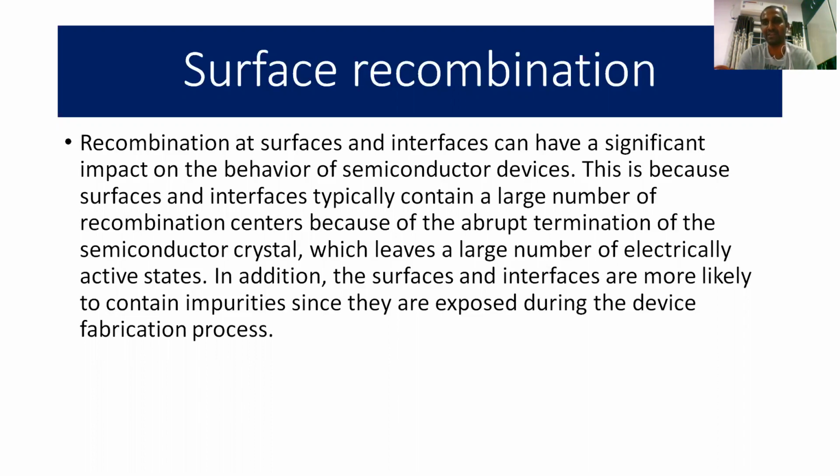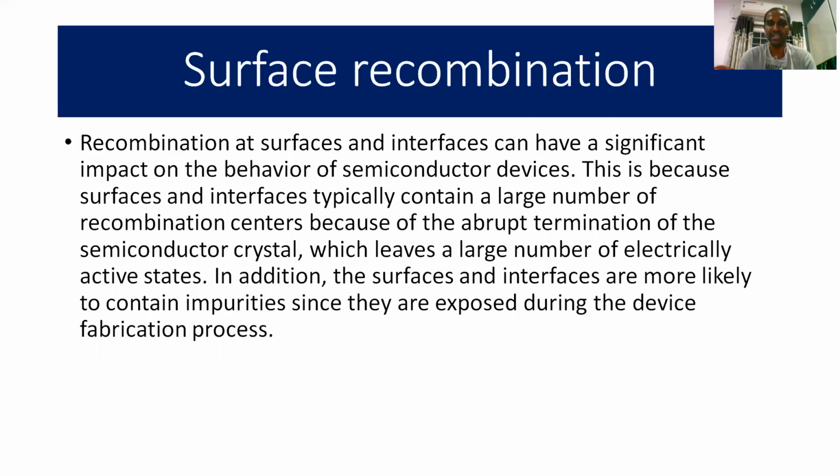This is because surfaces and interfaces typically contain a large number of recombination centers. The abrupt termination of the semiconductor crystal during crystal growth leads to a large number of electrically active centers. Due to the presence of these electrically active states, the process of surface recombination takes place at the surface.